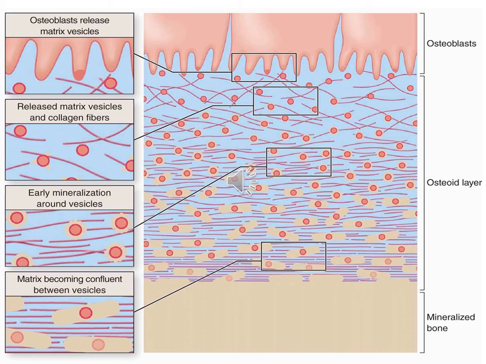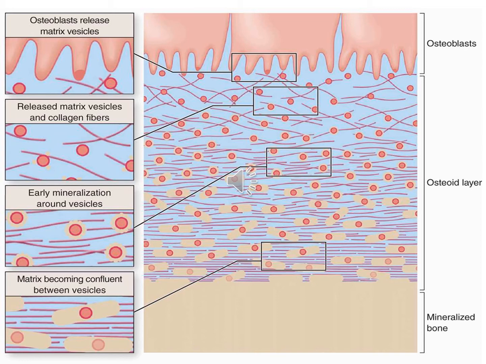Osteoblasts at their surfaces near the bone matrix release small membrane-bound vesicles, and these vesicles have an enzyme known as alkaline phosphatase. The enzymes hydrolyze and release phosphate ions, and this increases the amount of calcium and phosphorus in the developing bone matrix.